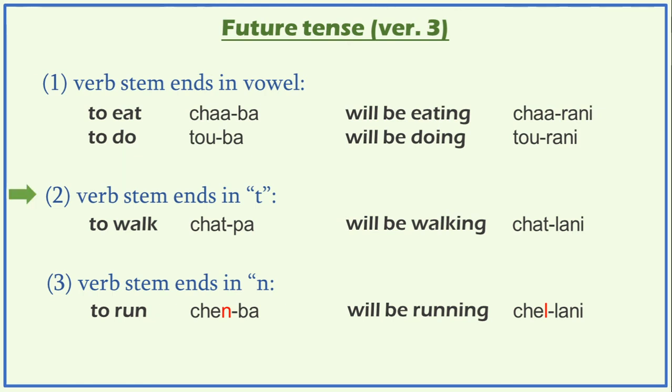And again similar to present perfect tense, for verbs ending in the T sound, you use la sound instead of r, and again you put the ani for the future. So chatpa will be walking, chat lani. And if the verb stem ends in n, chenba will be running, chel lani. So already you can see the similarities in the pattern between present perfect, past continuous and the third version of the future tense.